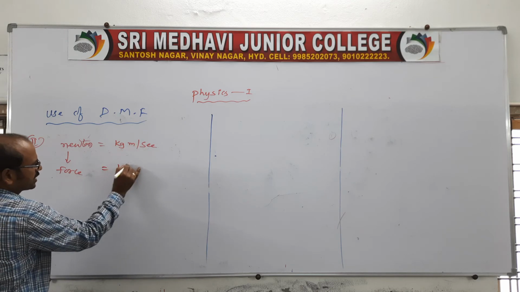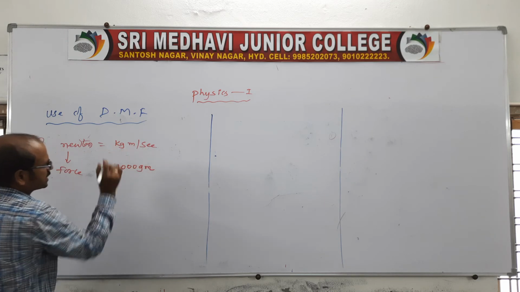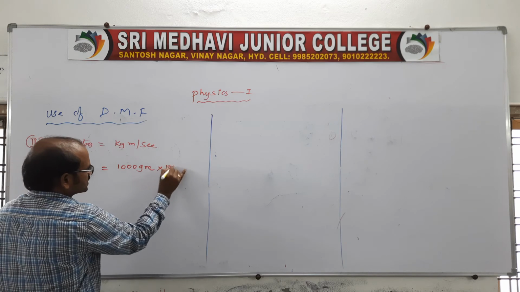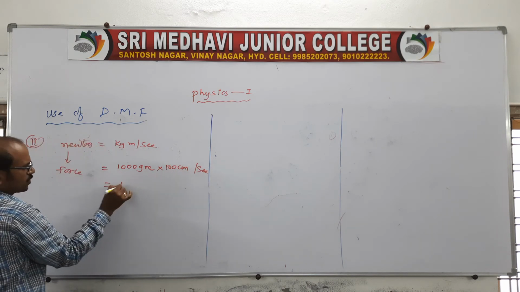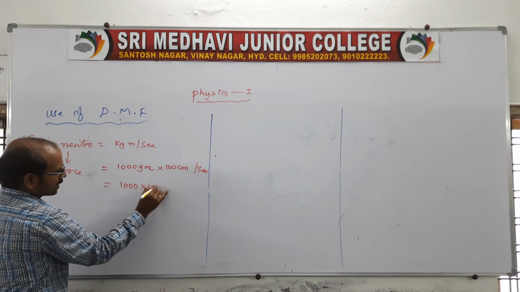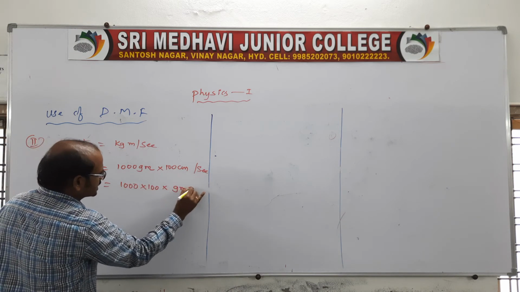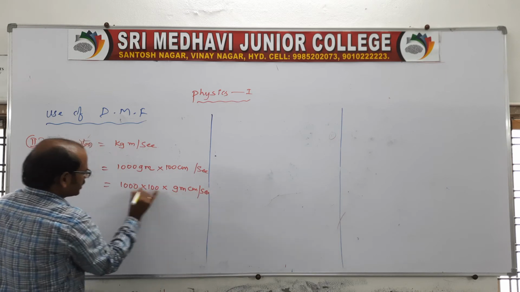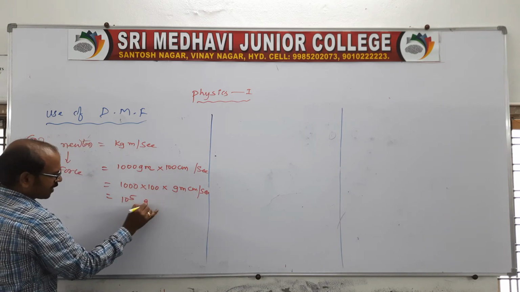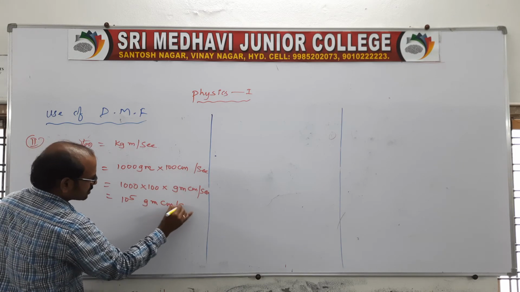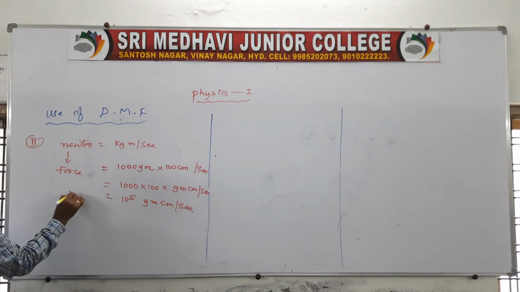Kg is 1000 grams, and meter is 100 centimeters, per second squared. Look here, 1000 into 100 into gram centimeter per second squared. So here we can take 10 power 5, because 1, 2, 3, 4, 5, gram centimeter per second squared. This is what Newton is.